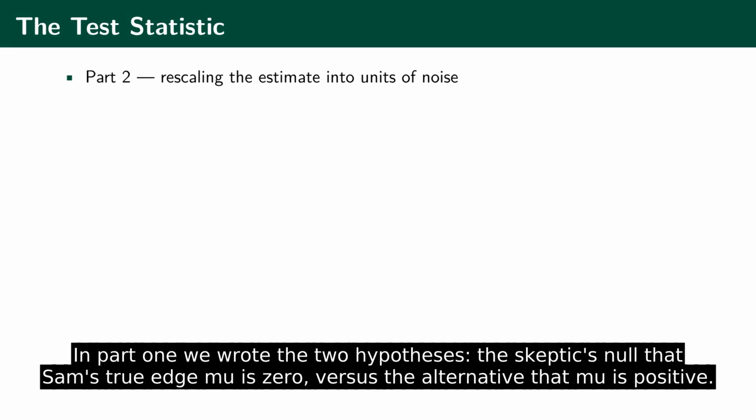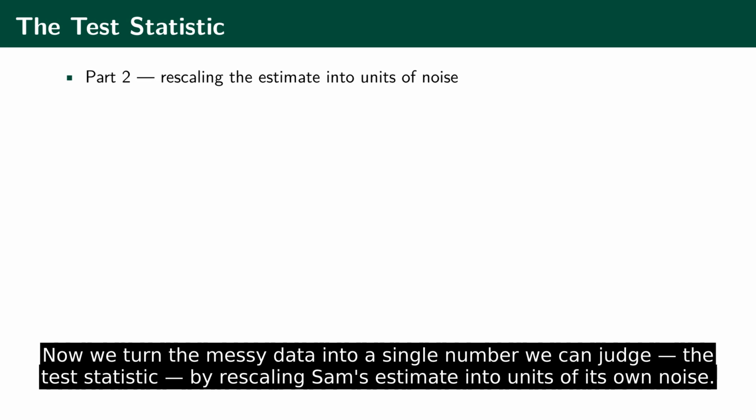In Part 1, we wrote the two hypotheses. The skeptics know that Sam's true edge mu is 0 versus the alternative that mu is positive. Now we turn the messy data into a single number we can judge. The test statistic, by rescaling Sam's estimate into units of its own noise.